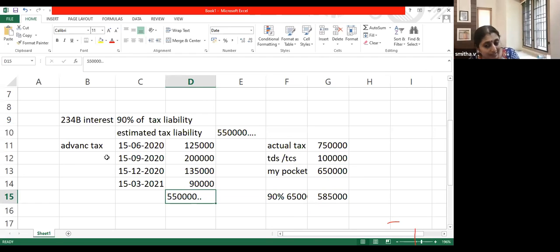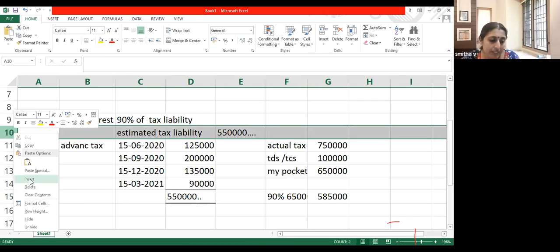Had you paid 6 lakh as advance tax, there is no 234B interest. So I don't expect you to be so accurate and pay 6,50,000, but you should have paid. I'll give you a margin of 10%. 10% leverage is always given. So at least you should have paid 5,85,000. You paid only 5,50,000. So 234B interest is payable. Did you understand? And how much should you pay as 234B interest?